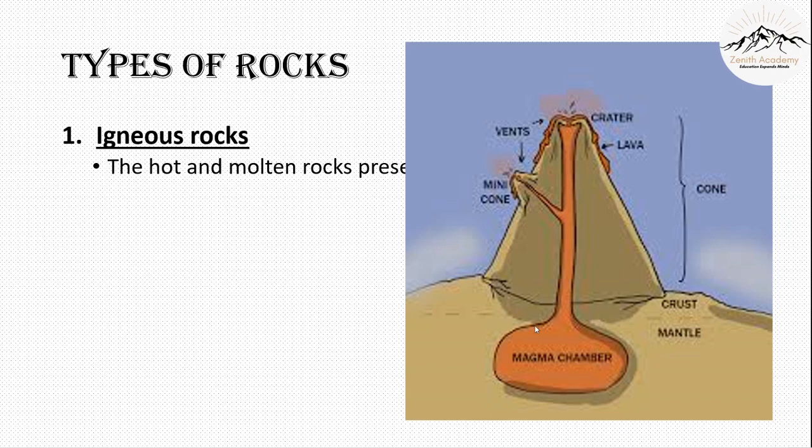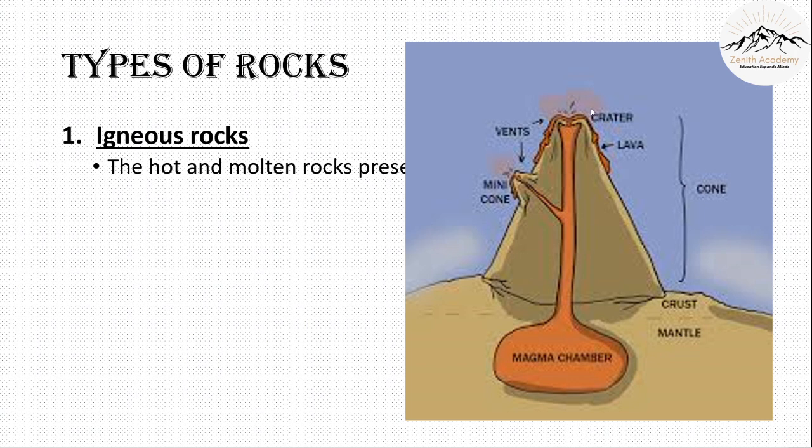This is a magma chamber. These are very hot, molten rocks present in our core. So what happens when there is a lot of pressure exerted around this magma chamber? The magma has no option but to ooze out, and for this it creates a vent and through it flows the lava.